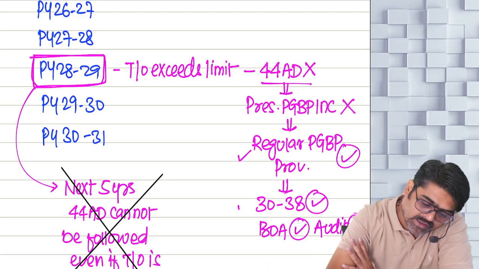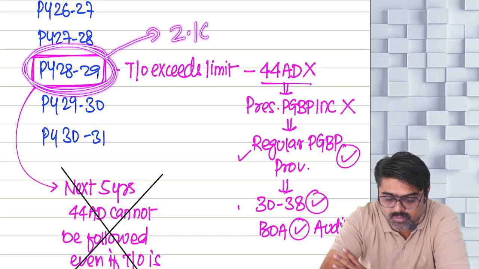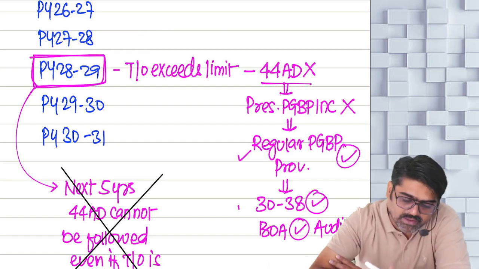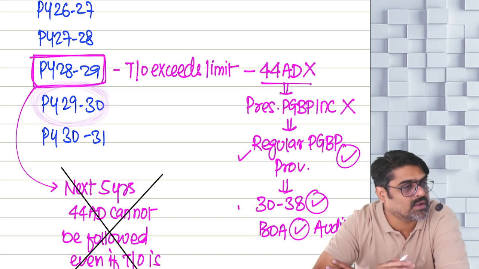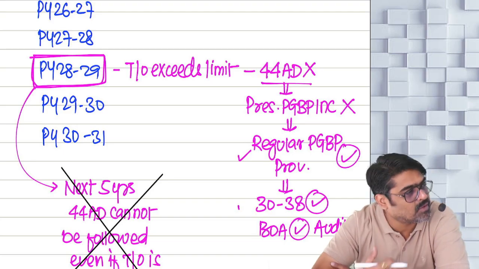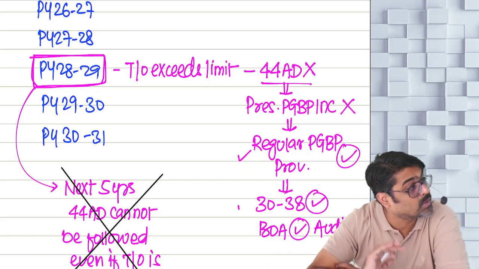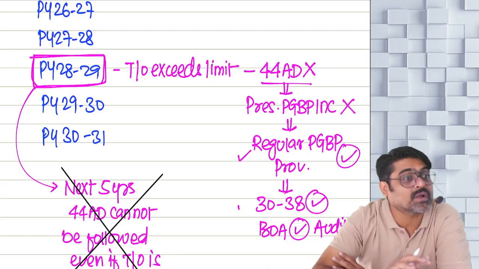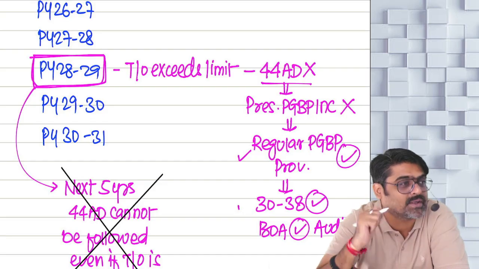So this year, for example, your turnover was 2.1 crore. And because of that you have to come out. What if in the immediately following year, your turnover again becomes 1.8 crores? Can you again start following 44AD? The answer is yes. There is no restriction that for the next 5 years you cannot again follow 44AD. Because this time you did not come out voluntarily. This time there was no other option.